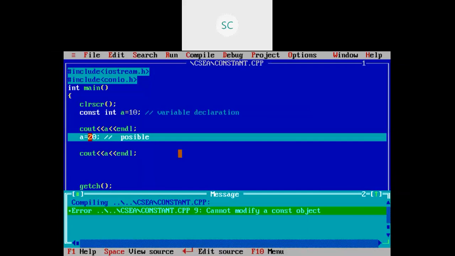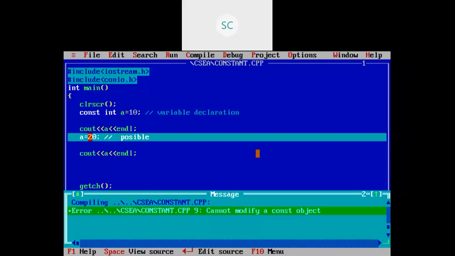Now you can see, Rahman, you can ask what is your doubt. Yes, here it's showing one error, which means that once you declare any variable as a constant, you cannot change the value of that constant.